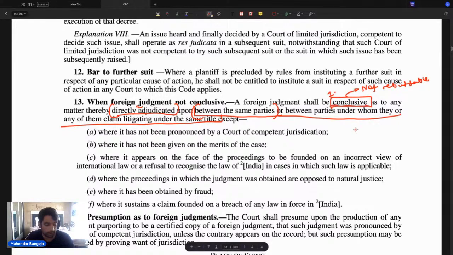So when will it be conclusive? It will be conclusive if these conditions are fulfilled.